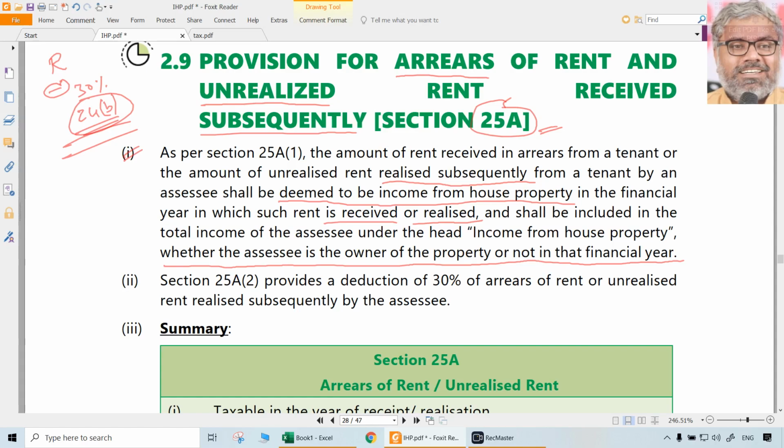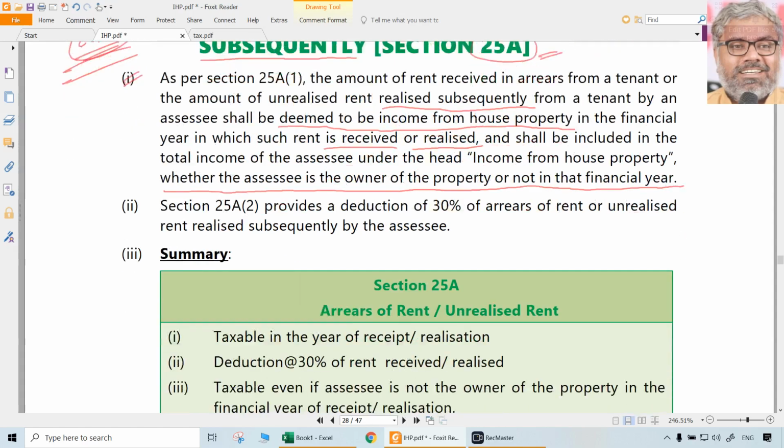If the SSC is also the owner of the property or not, still it will become taxable. So this is the main point here. Remaining things are just simple. When it is received, it is taxable. When it is realized now, it is taxable. Taxability-wise, it is straightforward.